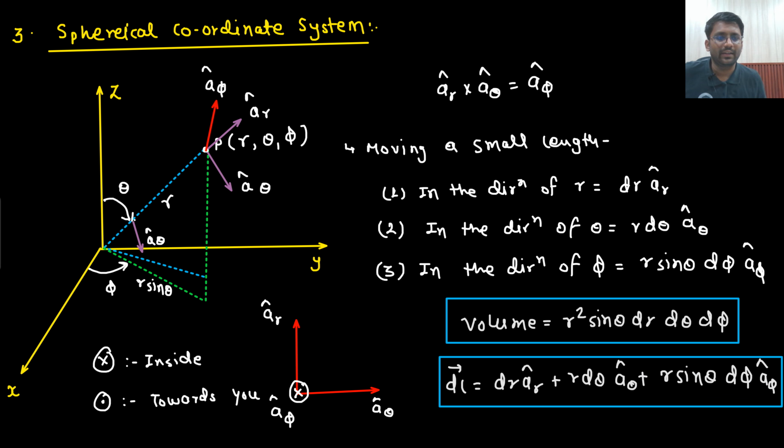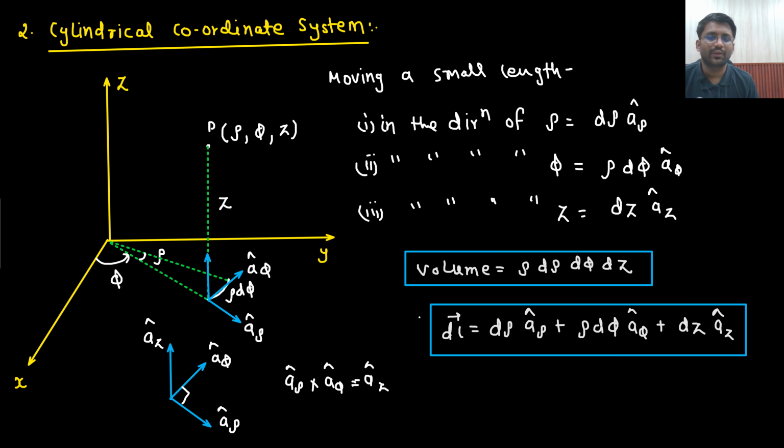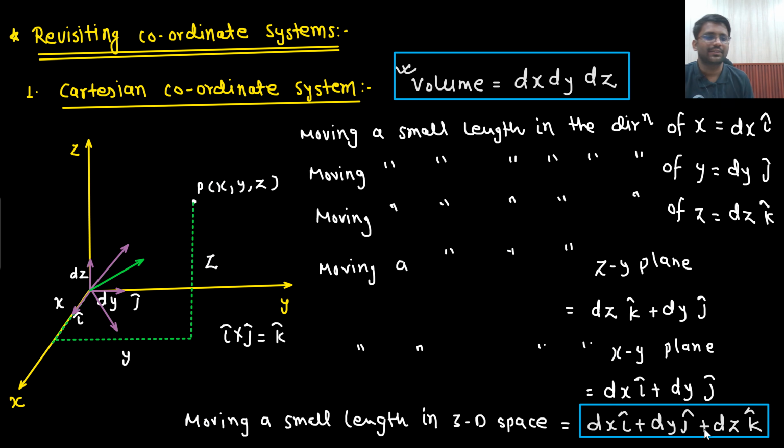Understandable? In the direction of r, dr. In the direction of theta, r d theta. In the direction of phi, r sin theta d phi. Understandable? Job done. So this is your spherical coordinate system. This was your cylindrical coordinate system. This is your Cartesian coordinate system.